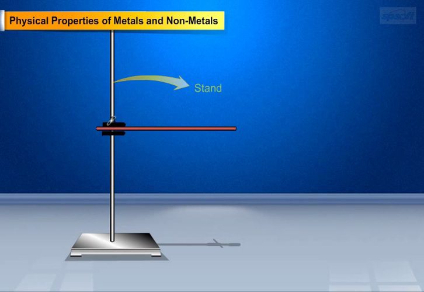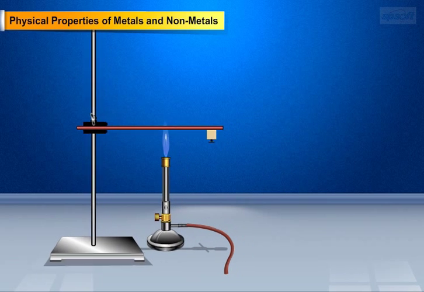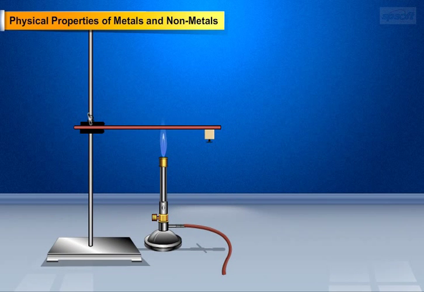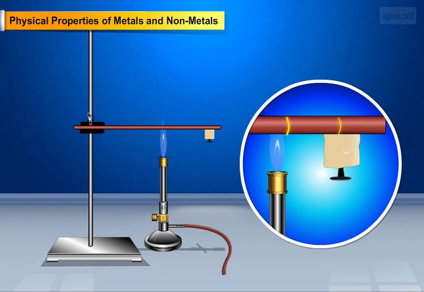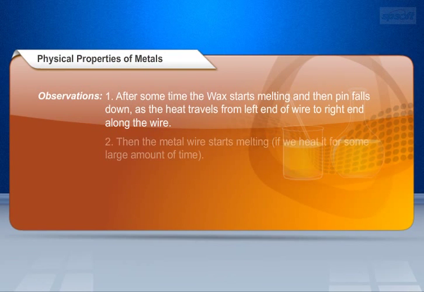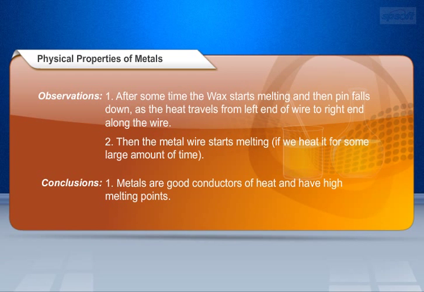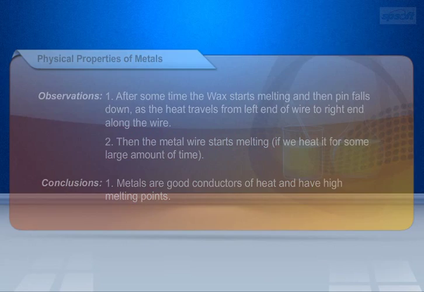Take an aluminum or copper wire. Clamp this wire to a stand. Fix small iron pin to the wire with the help of wax. Heat the wire with a burner near the place where it is clamped. Observe the change. We observe that after some time, the wax starts melting, and then the pin falls down as the heat travels from left end to right end of the wire. If we heat the wire for some more amount of time, then the metal wire starts melting. So, by this we can conclude that metals are good conductors of heat and have high melting points.